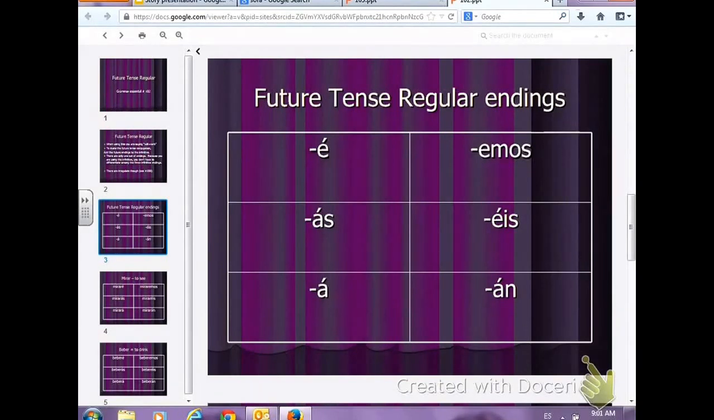The yo form and the nosotros form both have the e in them, and that's because I am involved with we. So the nosotros form always includes I, and so they both have an e. Don't worry about the vosotros. We're not going to worry about that. And the third person plural, ellos, ellas, ustedes, is án, and it has an accent mark.